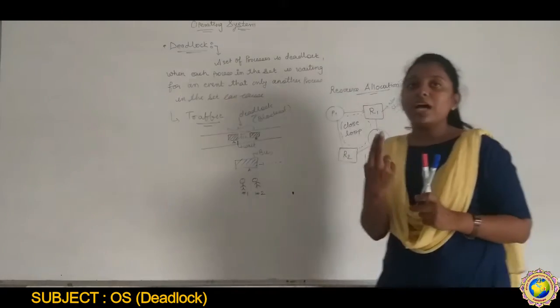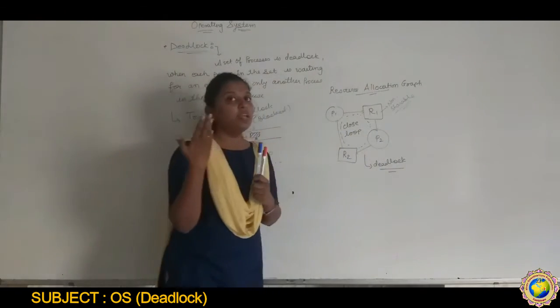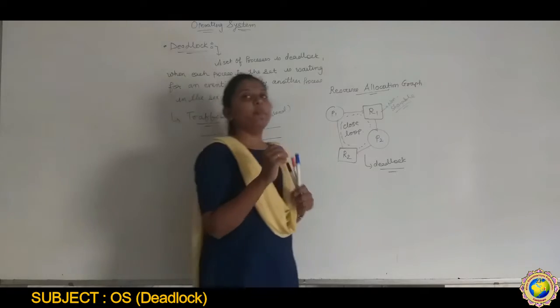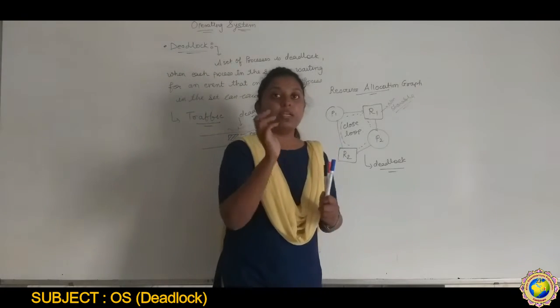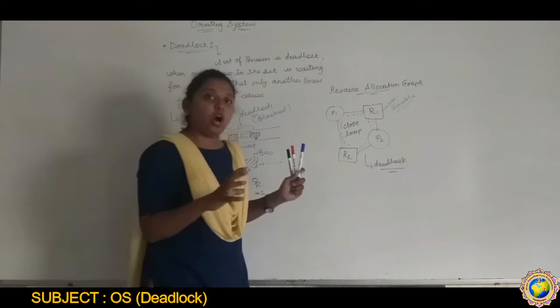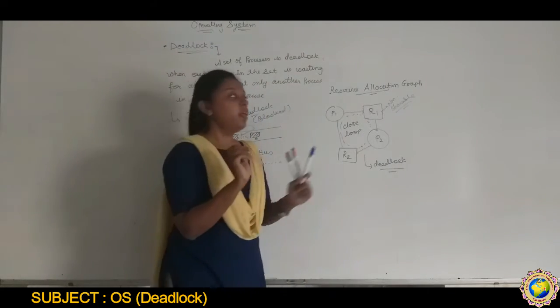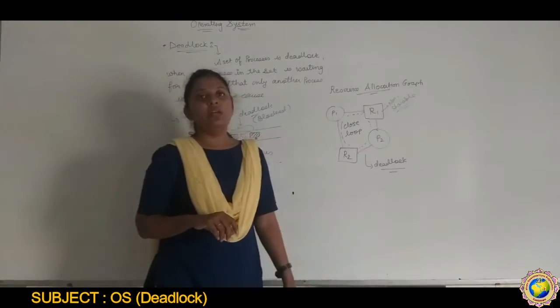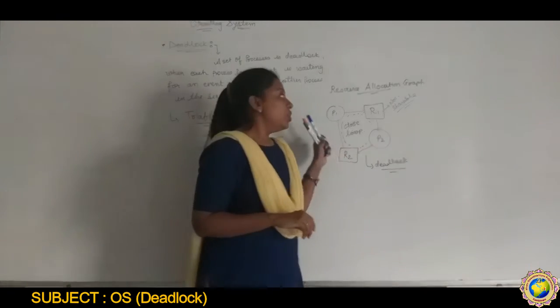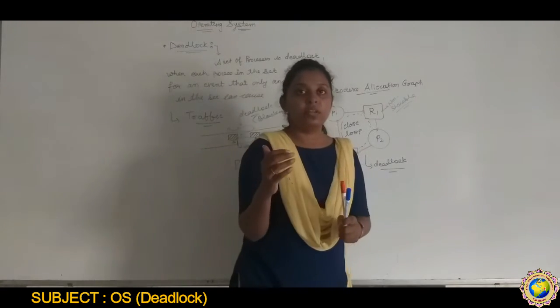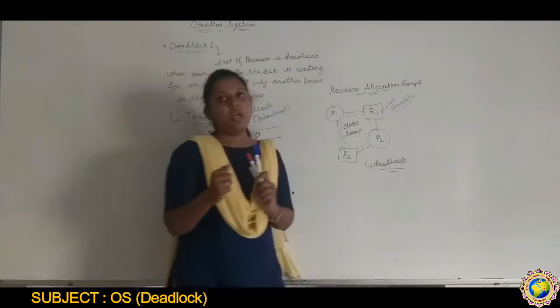Resources may be shareable or non-shareable, but to make a deadlock, at least one resource must be non-shareable. So this is how deadlock happens.